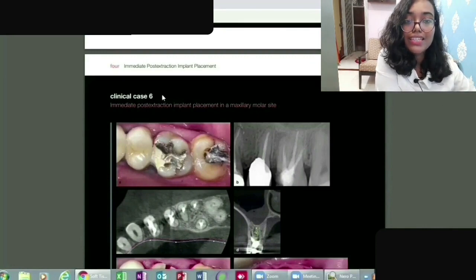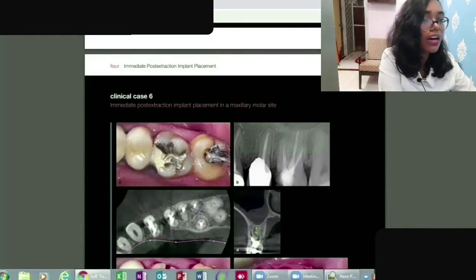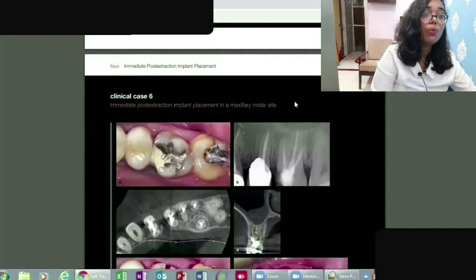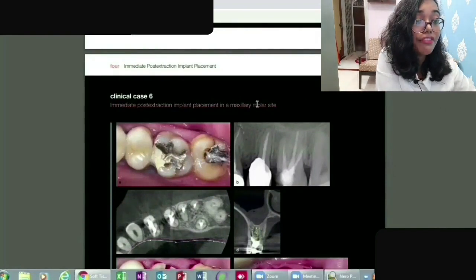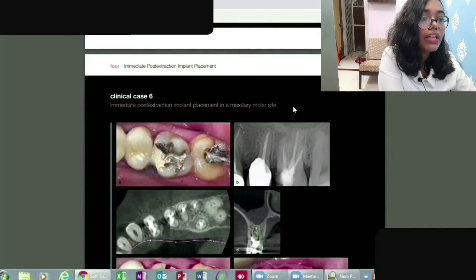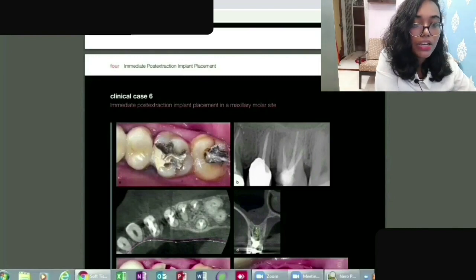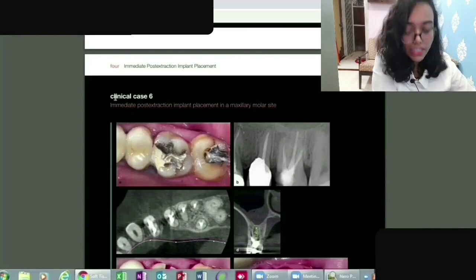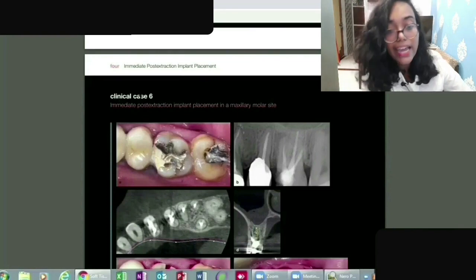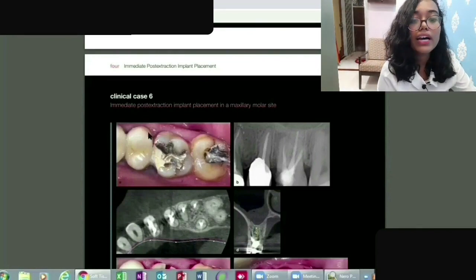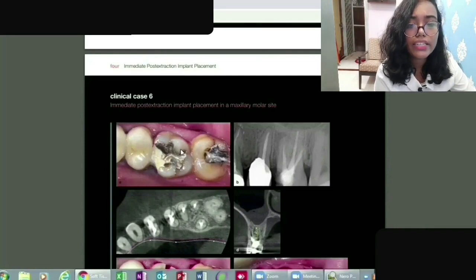Then you can see in the sixth case, case 6, this is the case I have been talking about in the first slide: on the molar side, whether it is possible to have an immediate implant. So let's see what has happened in the clinical case, that is the first molar case. So here you can see there is some damage, what exactly it is.